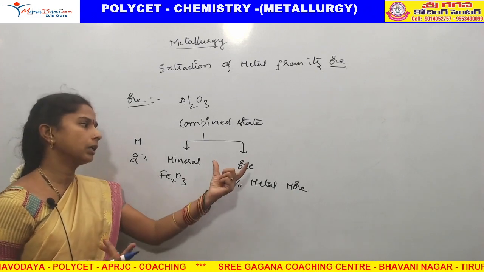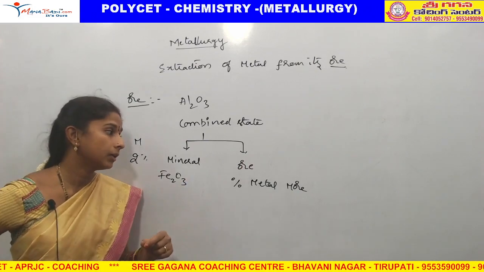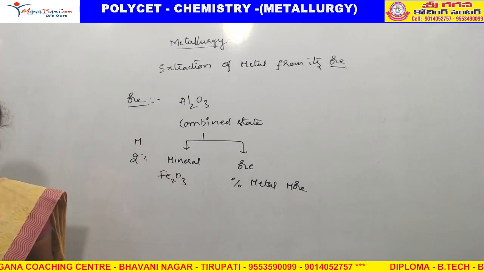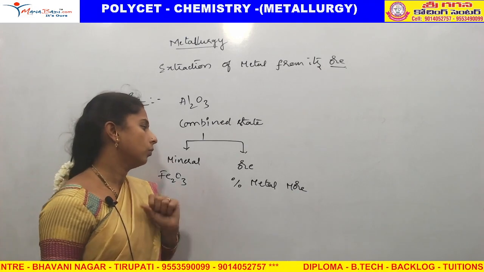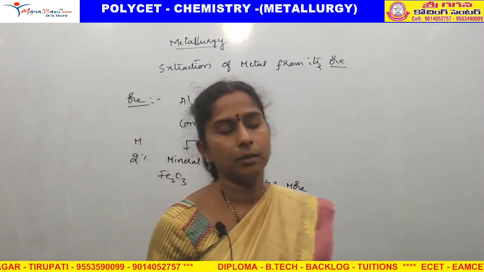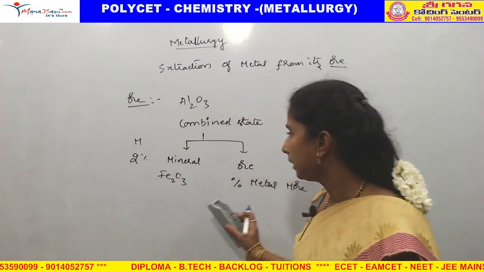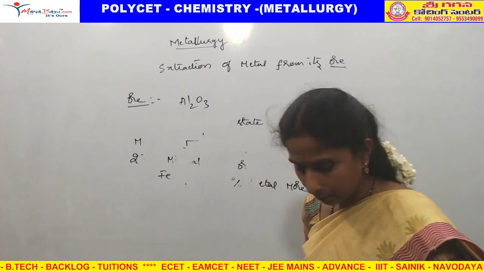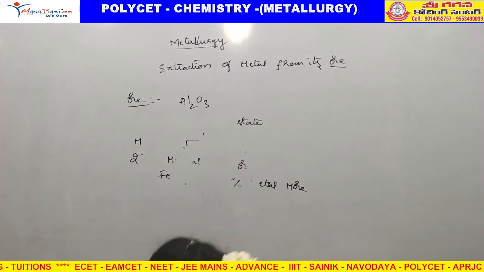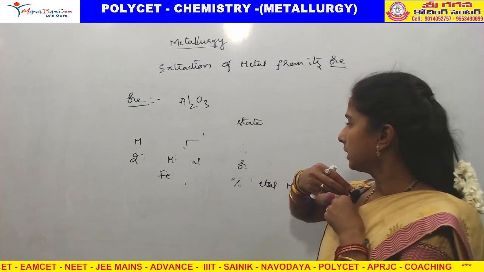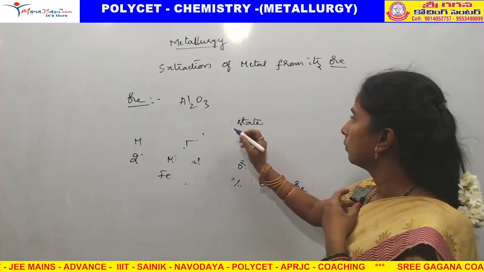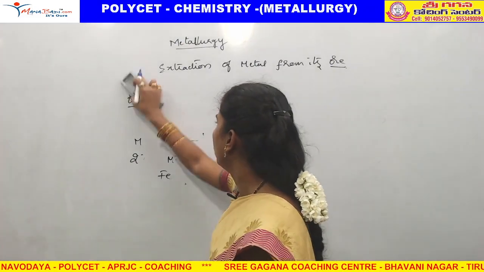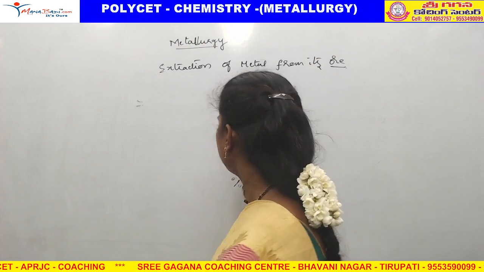So we take it from ore. Ore has a profitable percentage of metal, so the metal percentage will be more in this ore. That is why we extract metals from their ore, not from the minerals. Now, I hope you understand what ore and minerals are. In ore, the metal is in combined form.